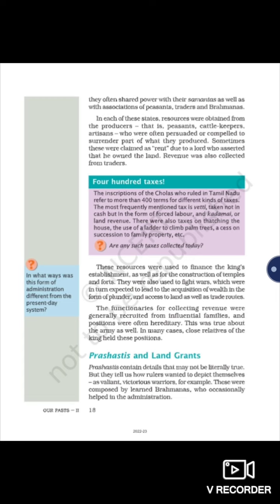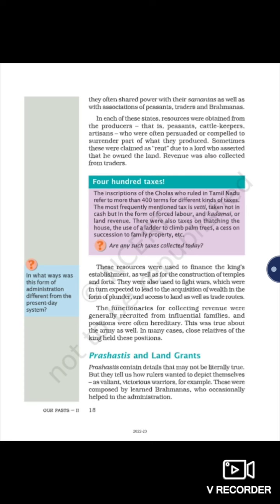Revenue was also collected from traders. The main point is that in the medieval period, the kings also collected revenue from traders. The resources were used to finance the king's establishment as well as for the construction of temples and forts. So the resources which came from peasants, cattle keepers, and artisans were used for the establishment and improvement of the kingdoms, as well as for the construction of temples and forts.